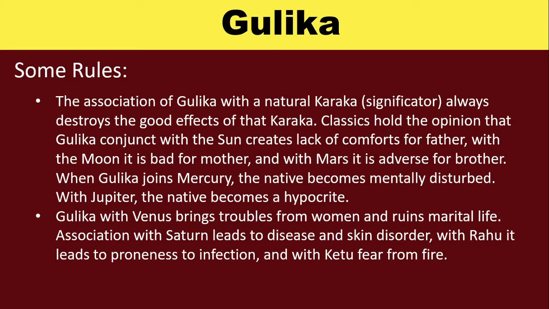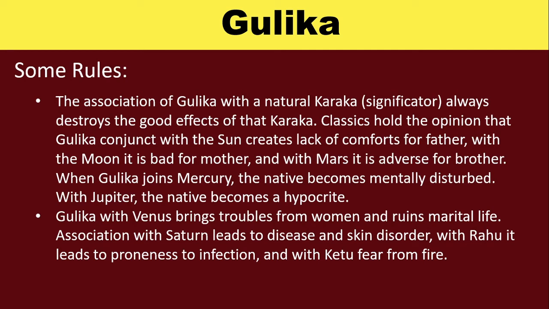The association of Gulika with a natural Karaka always destroys the good effects of that Karaka. Classics hold the opinion that Gulika conjunct with the Sun creates lack of comforts for father. With the moon, it is bad for mother, and with Mars, it is adverse for brother. When Gulika joins Mercury, the native becomes mentally disturbed.